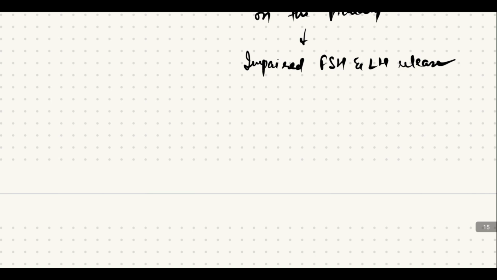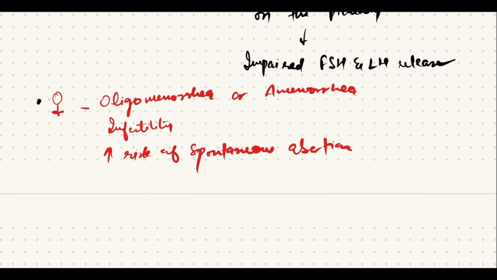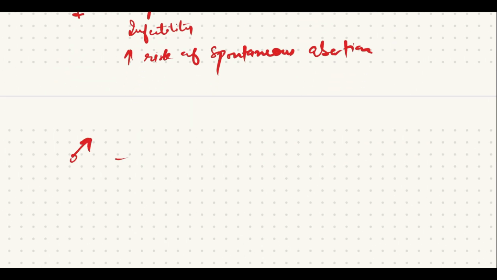So because of impaired FSH and LH release in case of females, this causes oligomenorrhea or amenorrhea. This causes infertility and increased risk of spontaneous abortion, and in case of males it causes decreased sperm motility, decreased libido, and erectile dysfunction due to impaired FSH and LH secretion despite high GnRH level.